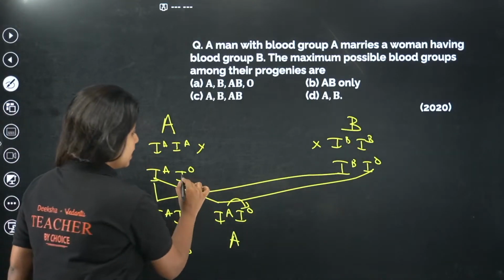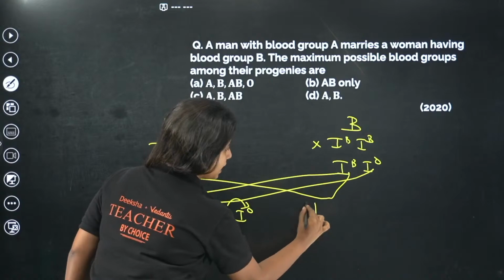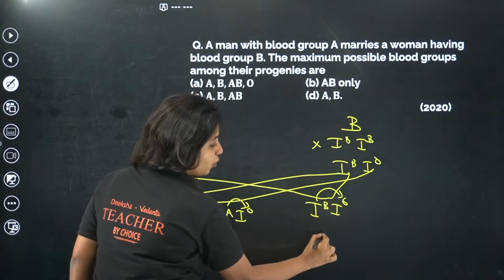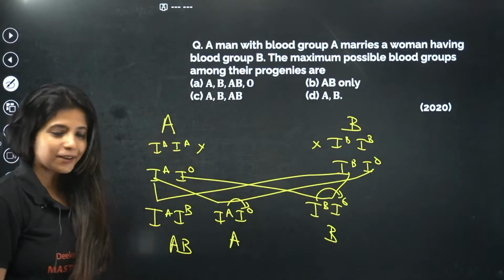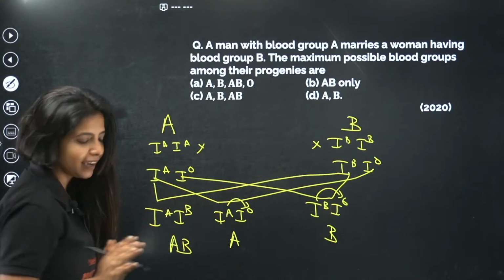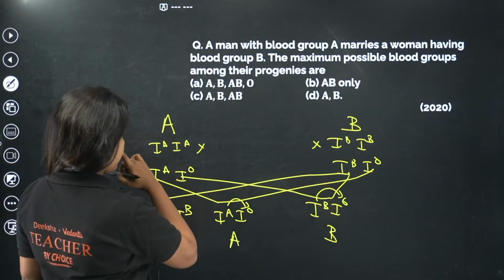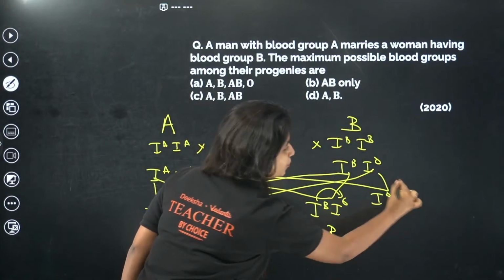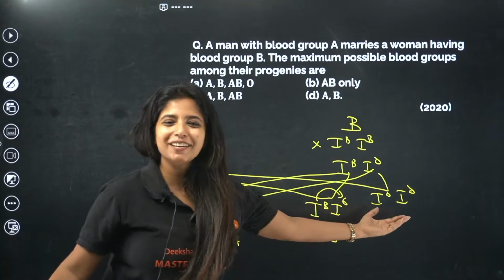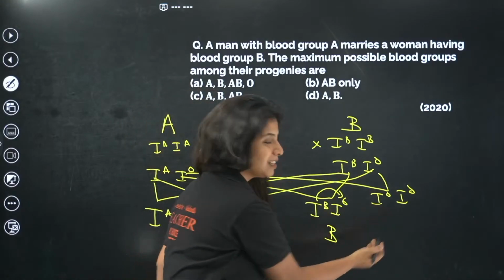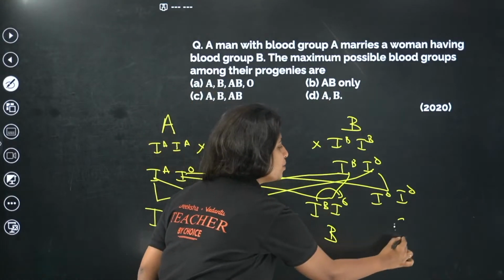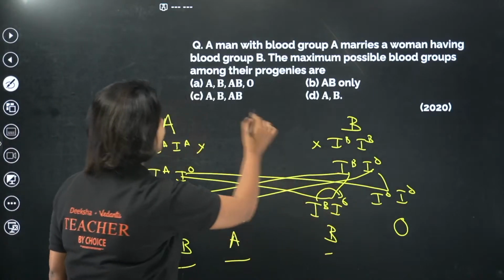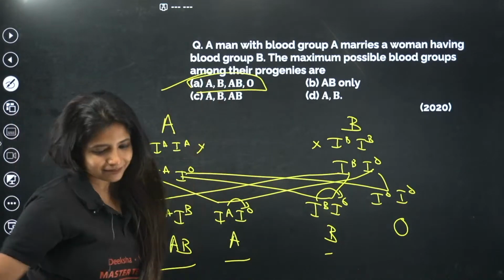Okay, cool. When I cross this with this, I get IB, IO. What is the blood group? B is dominant over O, ma'am. I'll get B blood group. Okay, I've got 3 blood groups already. Finally, when I cross this with this, IO. What do I get? There is no one to dominate over O. Since it is a recessive character over here, it is going to be O blood group. How many blood groups do I see? A, B, and O. And where do I see that? In option A.